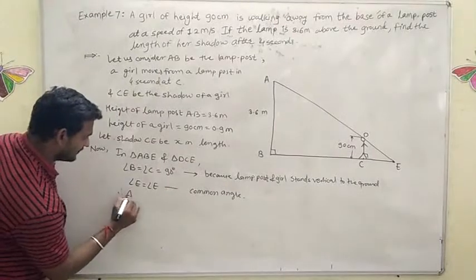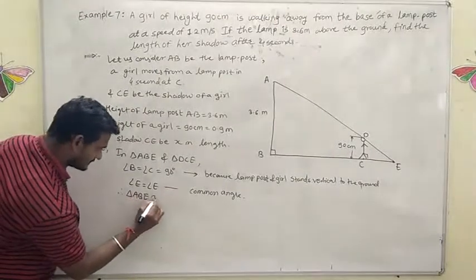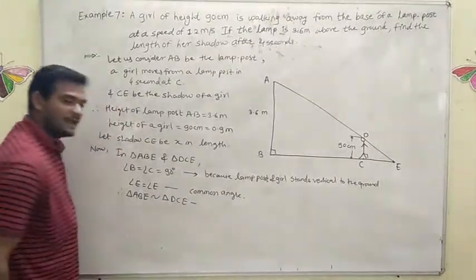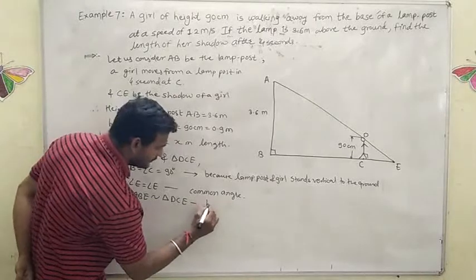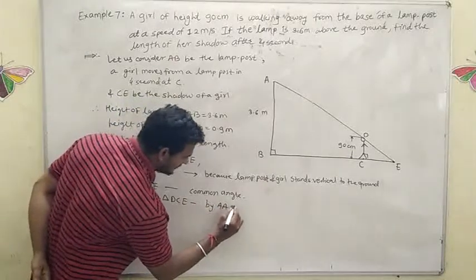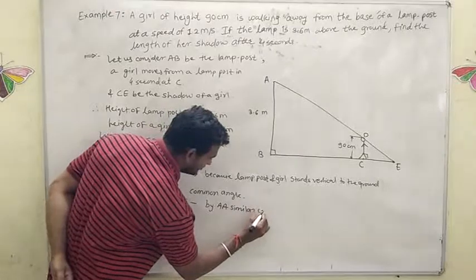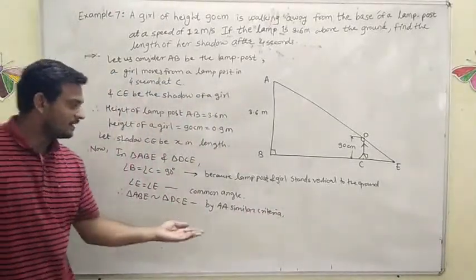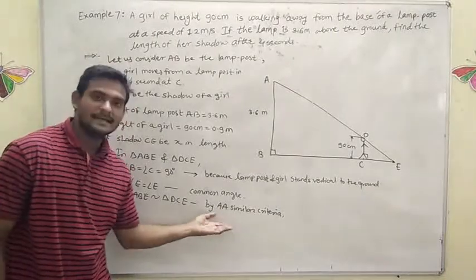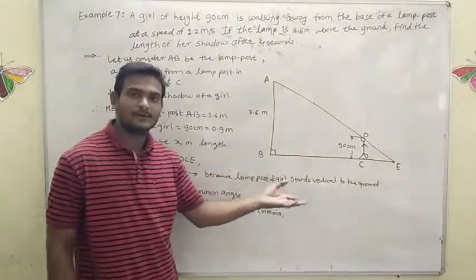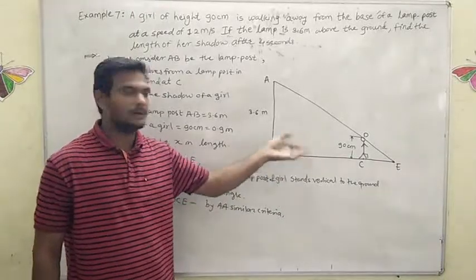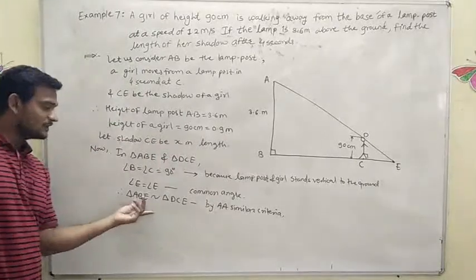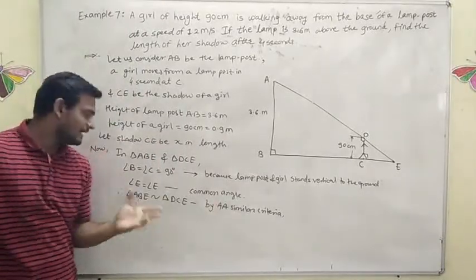Therefore, can we say that triangle ABE is similar to triangle DCE by which rule? By AA similar criteria. Because we know that the AAA similar criteria is also known as AA similar criteria. If two angles are equal, then the third angle will ultimately be equal by the angle sum property of a triangle. Yesterday only we have learned this. Therefore, these two triangles are similar by AA similar criteria.